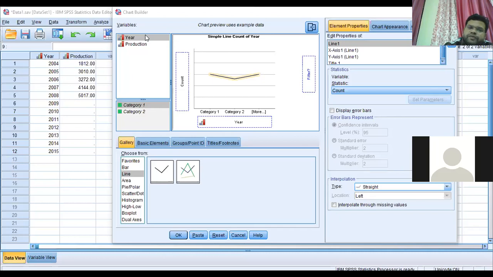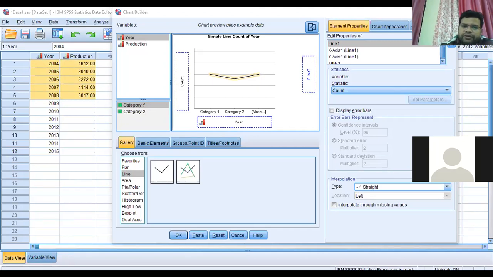Such a graph is based on your observed values, year-wise, given from 2004 to 2008. Here you can say it is a straightforward increasing trend, so production has an increasing trend.